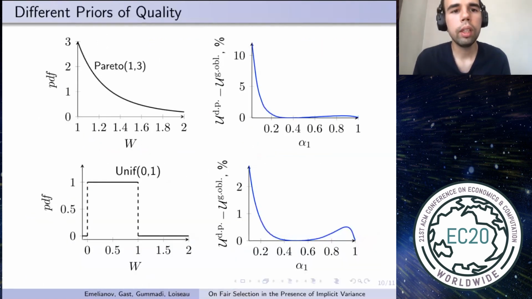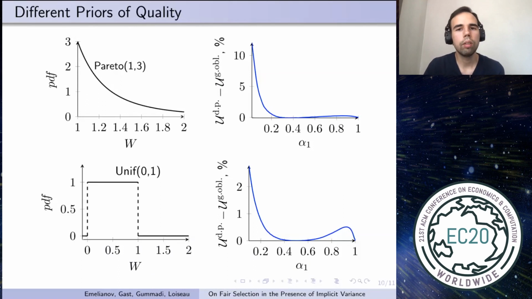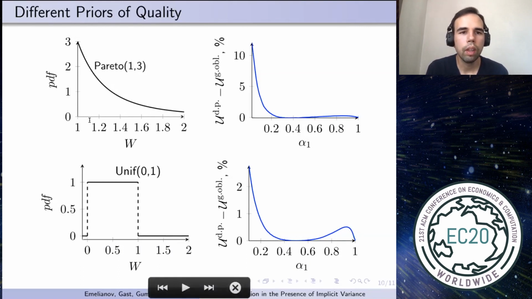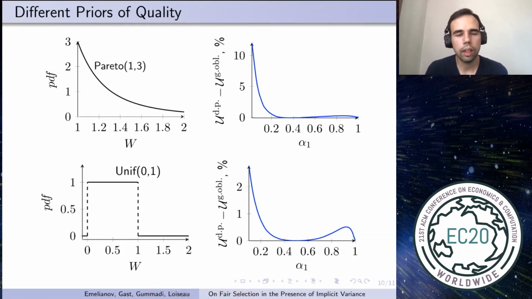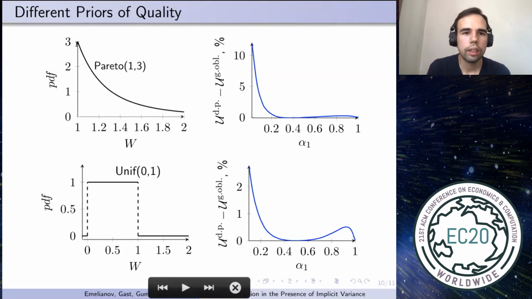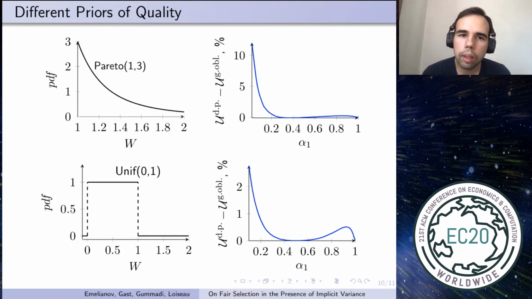In our theoretical evaluation, we assume that qualities follow normal law, but we can imagine some application when it's not true. For example, if we want to hire researchers, we might use the citation count as a proxy for their quality. And we remember that citation count can be modeled as Pareto law. We do a numerical experiment in this case as well.